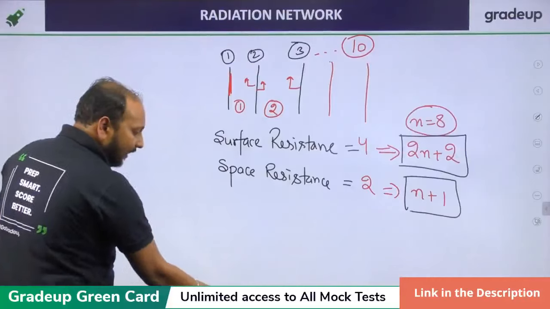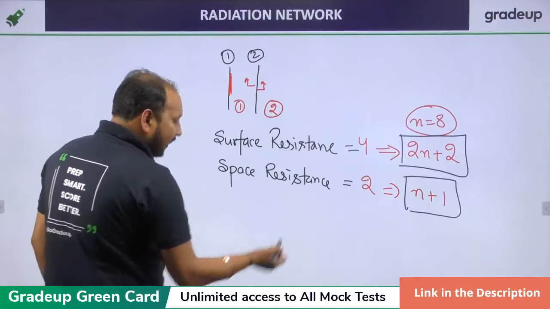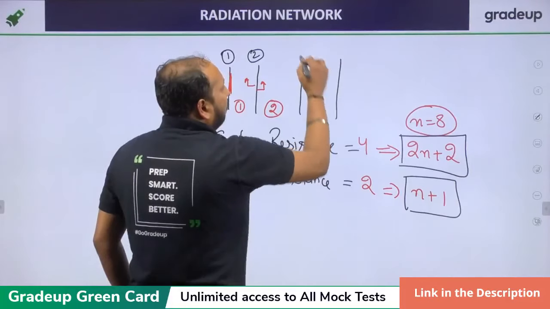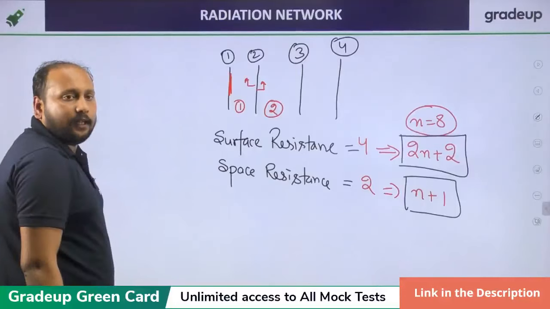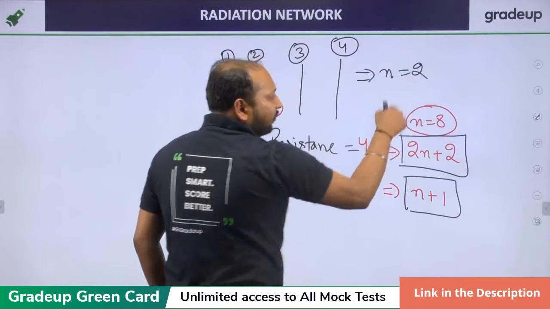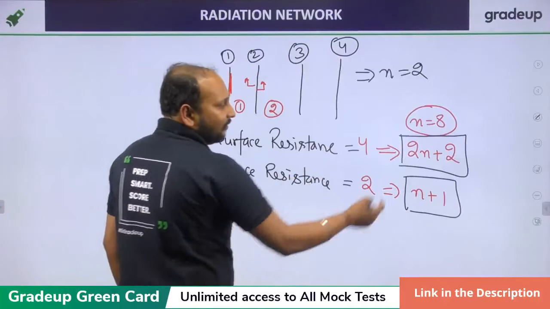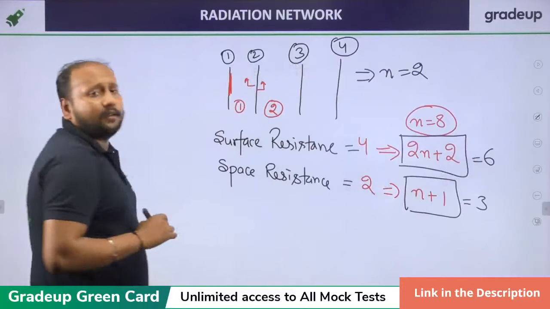For example, if I take 3, let us take the total number of plates as 4. This is 3 and 4. There are 2 plates in between. In this case, n is equal to 2. Put n is equal to 2. Your number of surface resistances will be equal to 6, and space resistances will be equal to 3. You can cross check it.